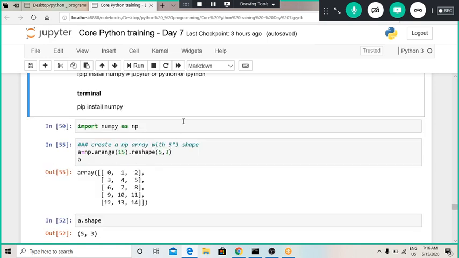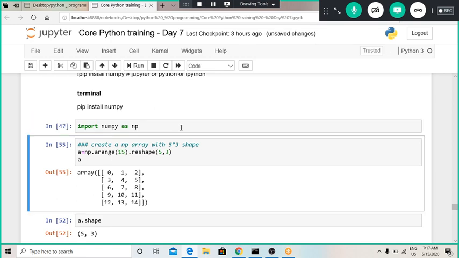Now let us import this NumPy library. I have imported NumPy and stored the whole library with a short form, np. Using this library, we want to create a matrix with 15 elements, and the shape of that matrix will be 5 cross 3. For that we have used the np.arange function.